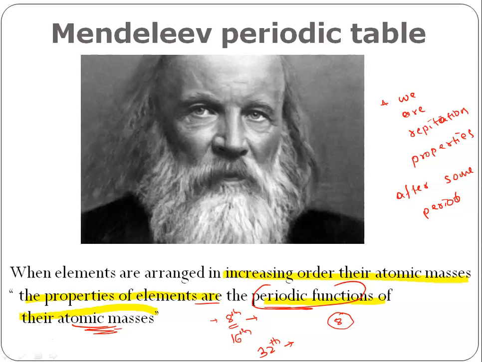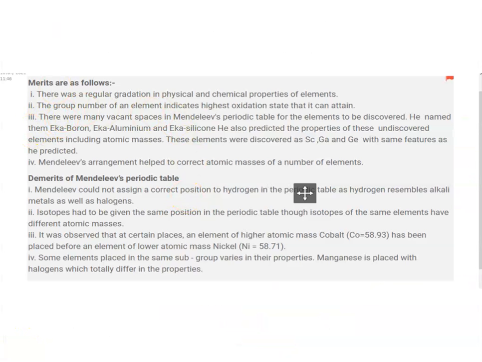We'll have a bit of rest here. Now we will see the merits and demerits of the Mendeleev periodic table. First, merits. Merit means success, the success of the table: what all things he succeeded to establish using his table.